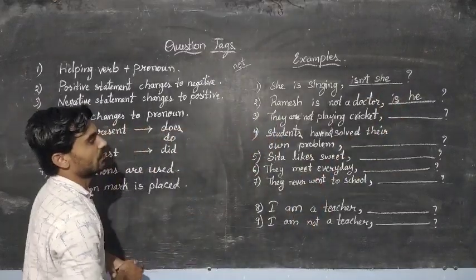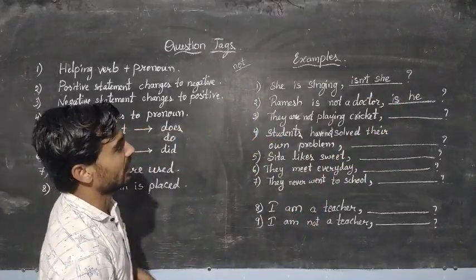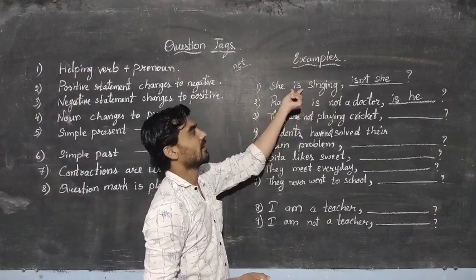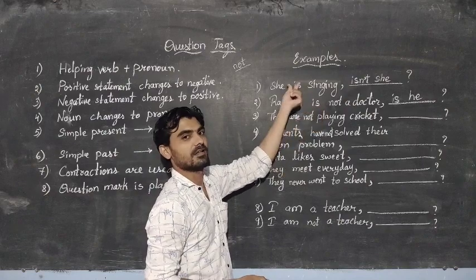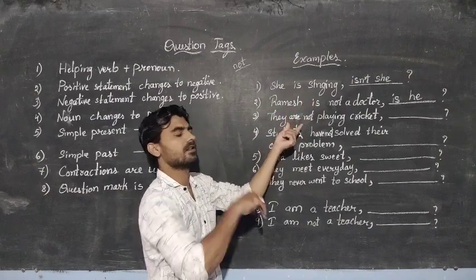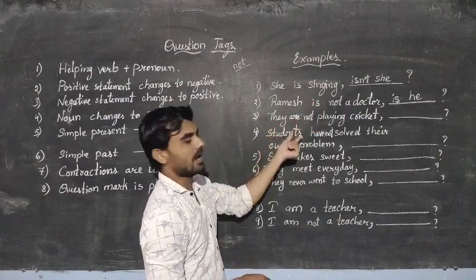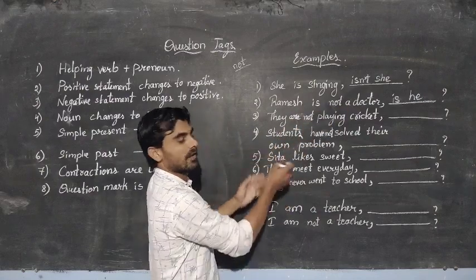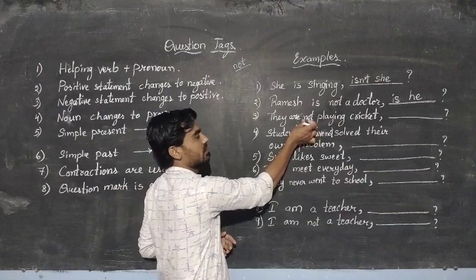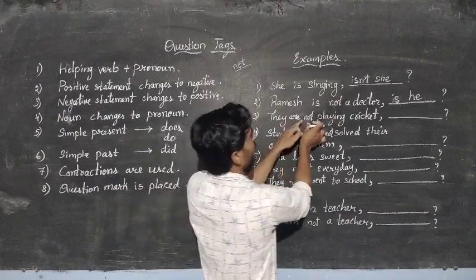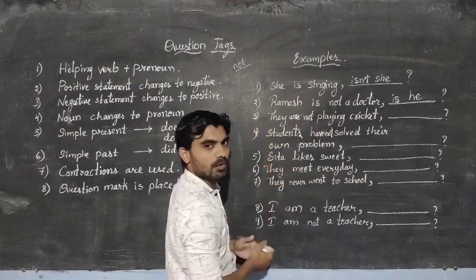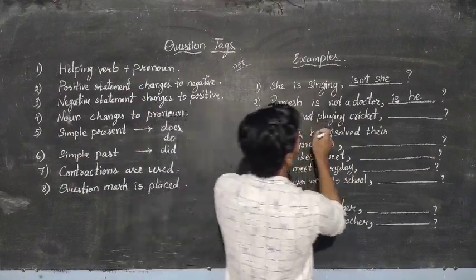Now let us come to the next one. They are not playing cricket. I have written this sentence because you may be thinking that there is only one word, is, in both the sentences. Let us see with another word, that is are. They are not playing cricket. The sentence is negative. As you can see, the word not is used here. It gives a negative sense. So we should not take it in the question tag. Let us now follow the points. First take the helping verb, that is are.